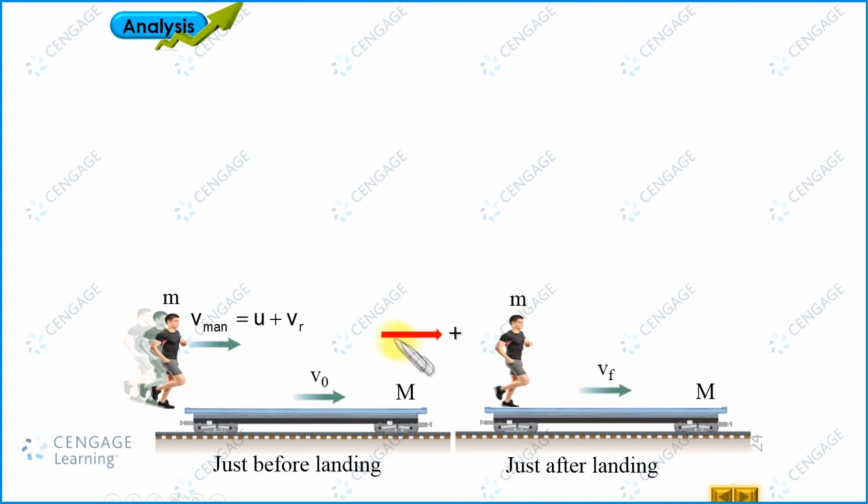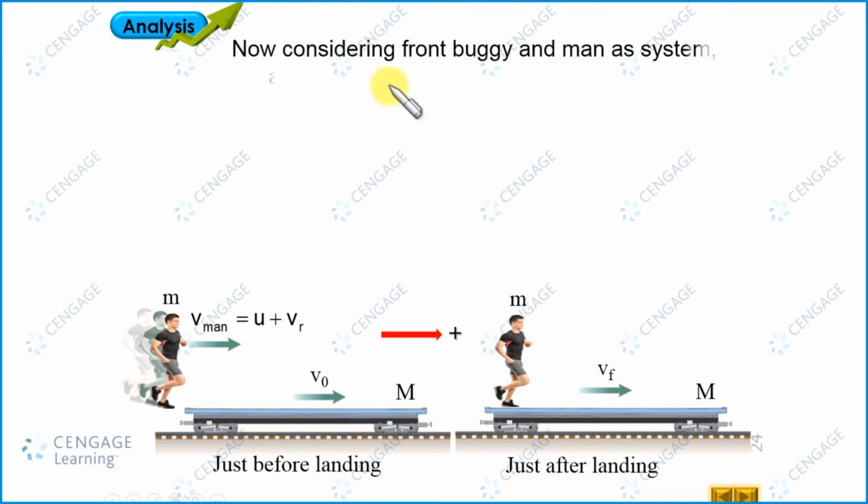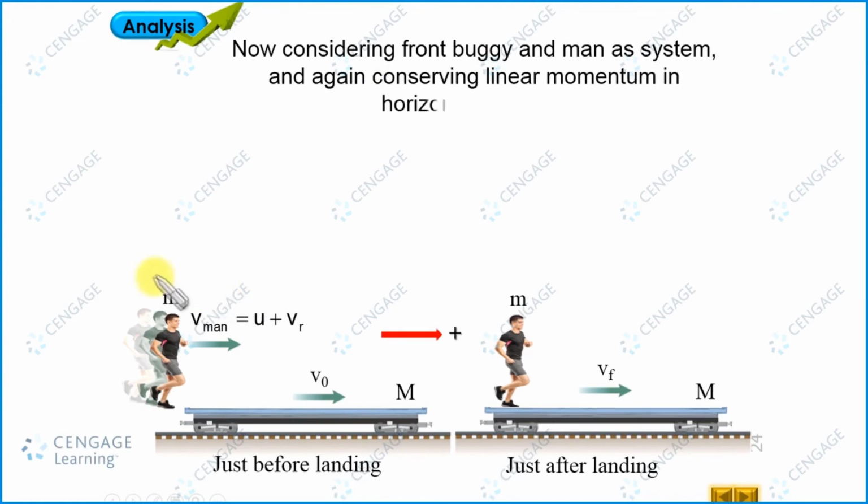Let us consider this direction as positive. Now we conserve the linear momentum of the system in the horizontal direction. The initial linear momentum is M multiplied by V0 plus m multiplied by (u plus Vr), and the final linear momentum is (M + m) multiplied by Vf.